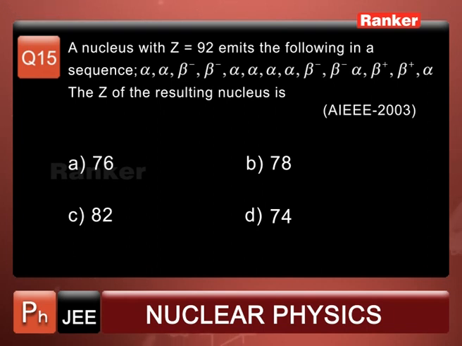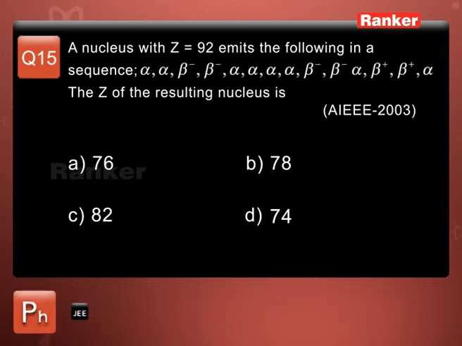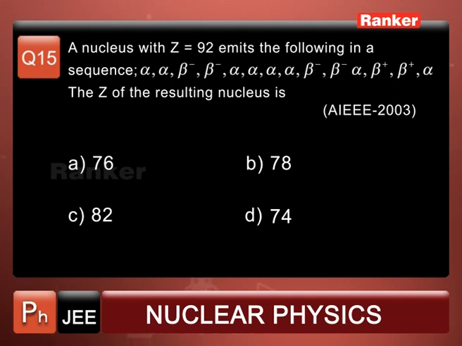He has given a long chain there. First alpha, then beta, then 4 alphas in a row, then 2 betas in a row, then again an alpha, then 2 beta plus particles, then one more alpha. A long chain he has given, as I said.